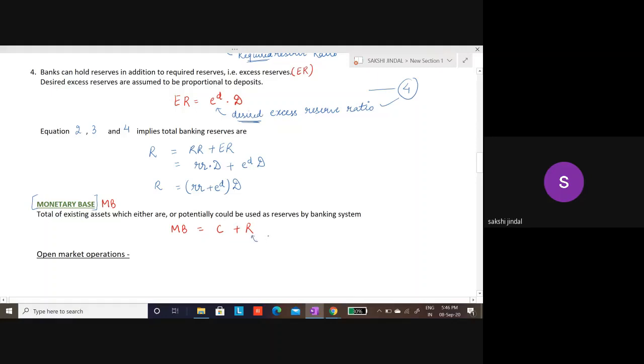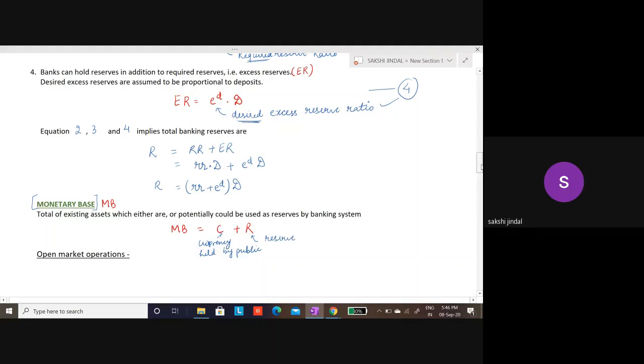Reserves are reserves, and currency is my potential reserves. So this is currency held by the public, which is also my monetary base. So my monetary base is equal to C plus R.